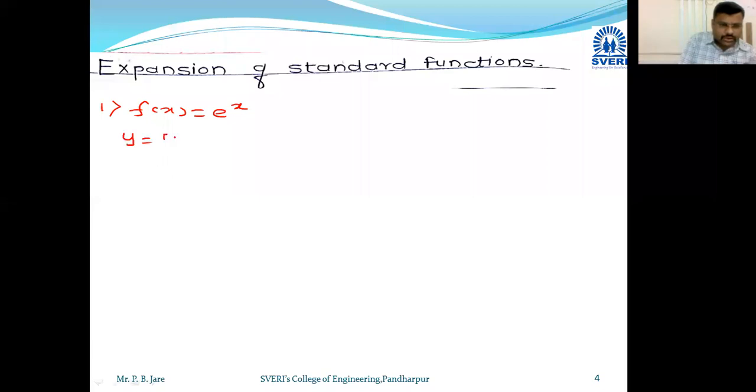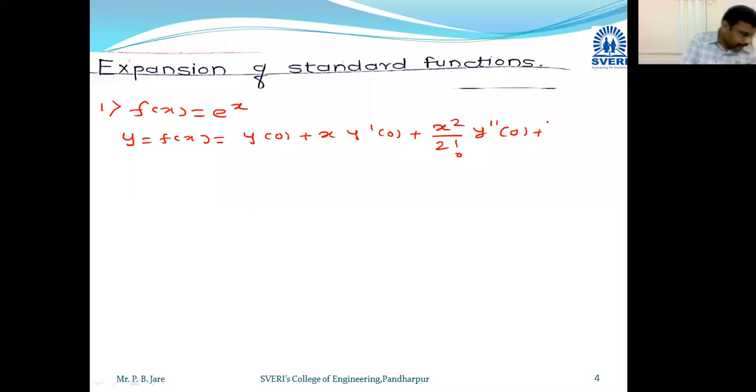Y is equal to f of x is equal to y of 0 plus x times y dash of 0 plus and so on, plus x raised to n upon n factorial times y raised to n of 0.